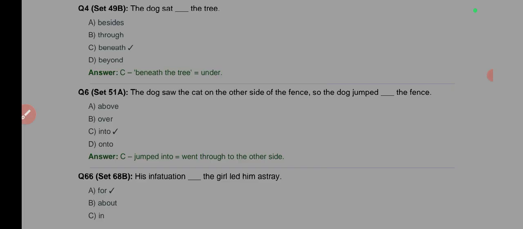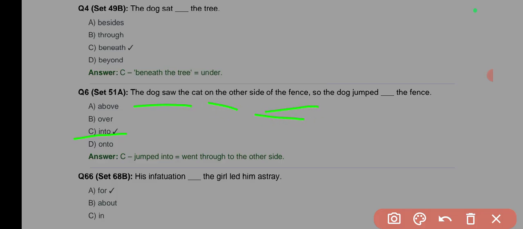So they jumped into the fence? You jump over, not into, please. Jumped into the fence. Okay, I think it's quite correct here? Why? The dog saw the cat on the other side of the fence.